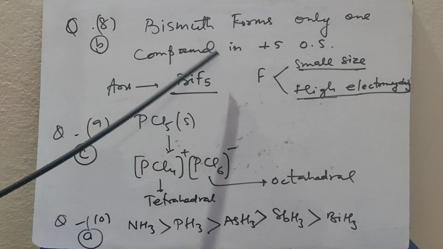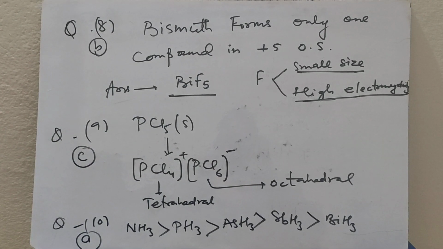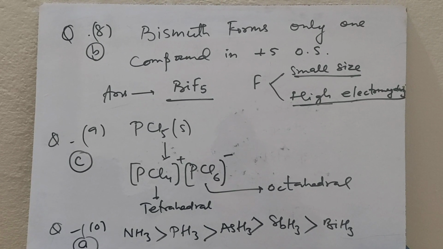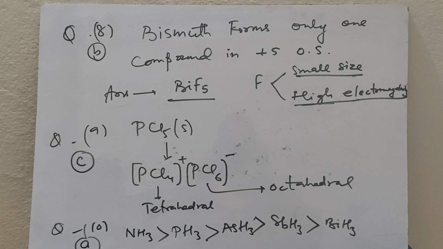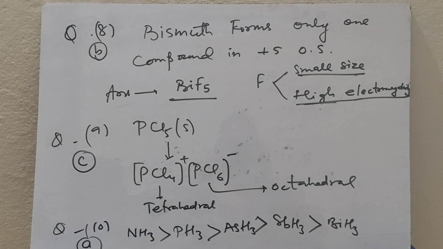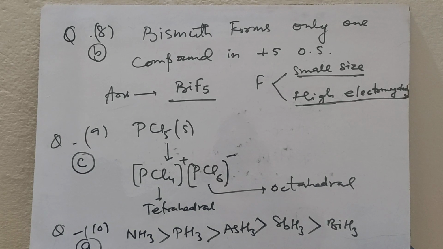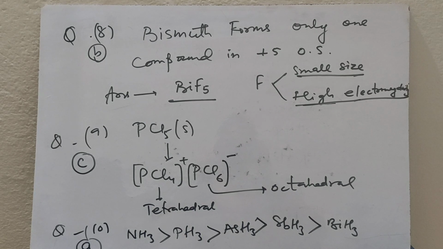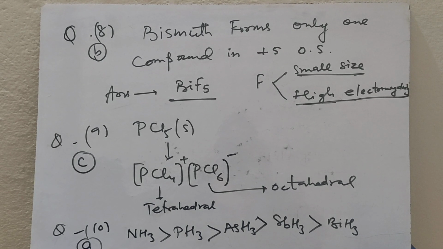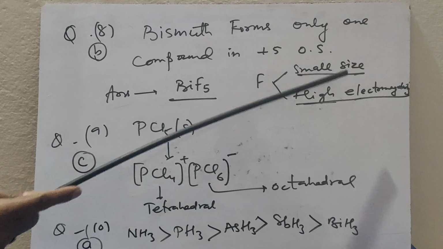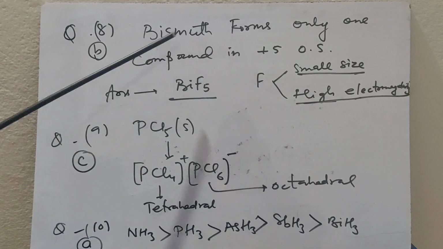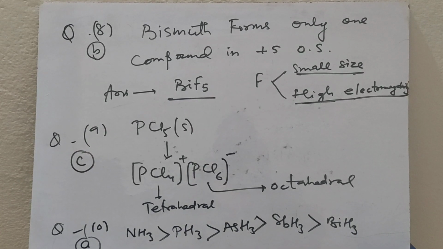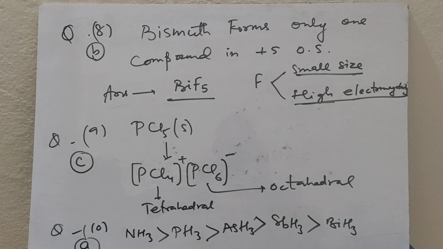Question number 8. Bismuth forms only one compound in +5 oxidation state. As we know, the stability of the +5 oxidation state decreases down the group and the stability of the +3 oxidation state increases down the group due to the inert pair effect. So bismuth forms only one compound in +5 state, that is bismuth pentafluoride, and this is due to the small size and high electronegativity of fluorine. So the correct choice for question number 8 is B, BiF5.